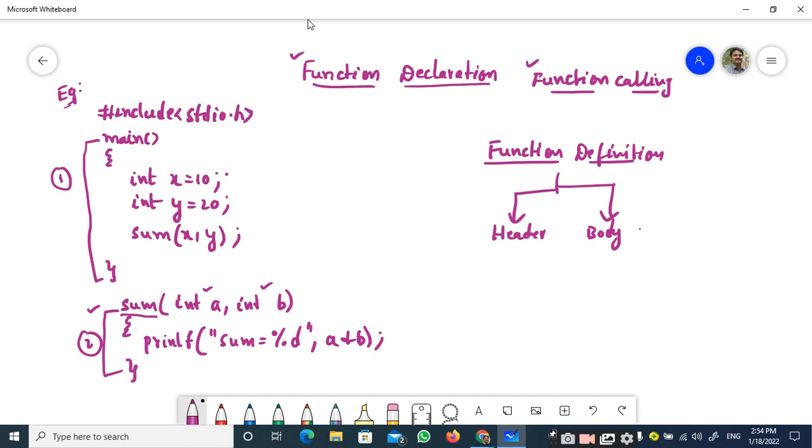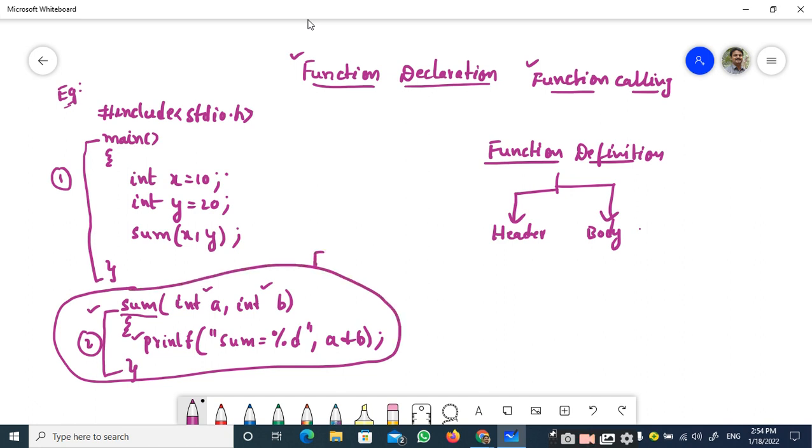And there is only one statement in the body of the sum function, which is just printing the sum value of a and b. We know that this entire thing, the header and the body, is called the function definition.